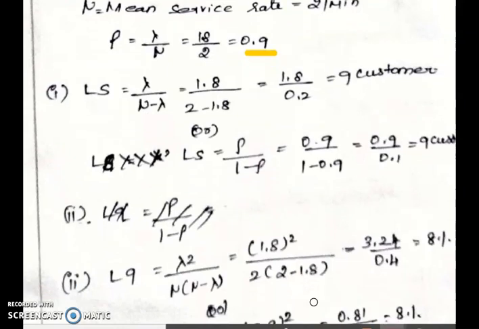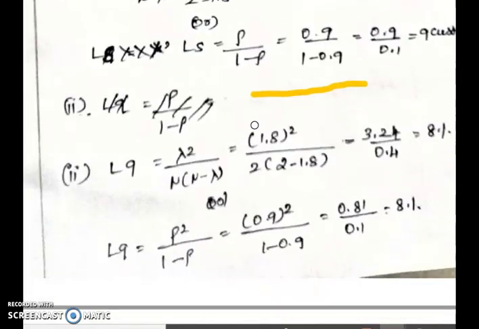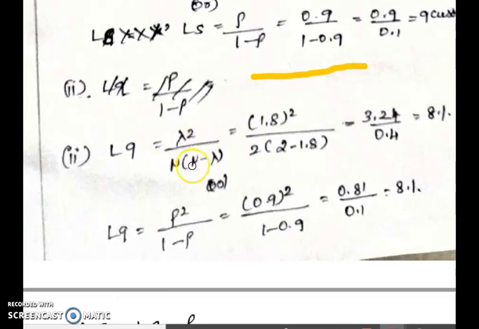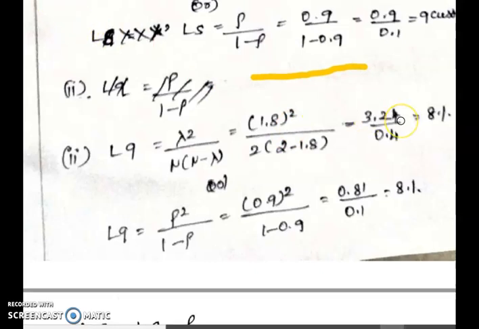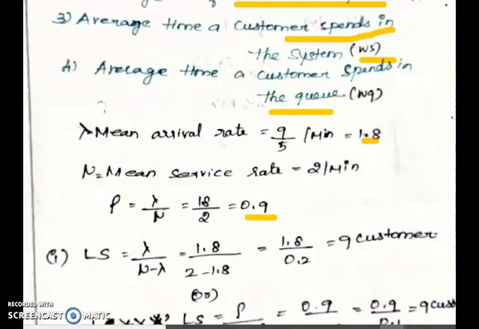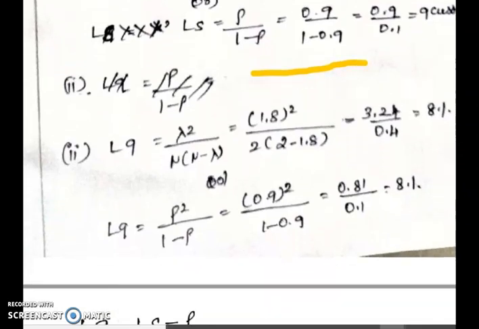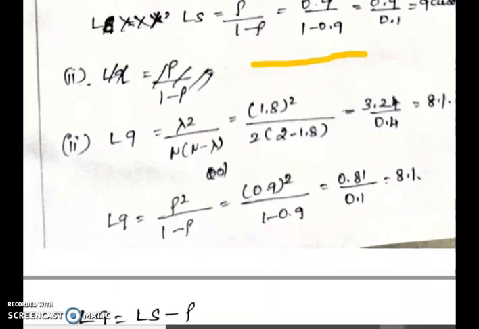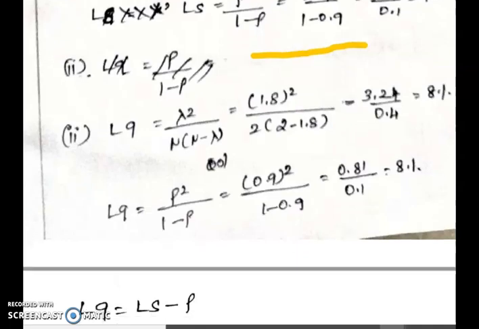Or we can use the formula P divided by 1 minus P. Second, we have to find the average number of customers in the queue. The LQ formula is lambda squared divided by mu times the bracket of mu minus lambda: 1.8 squared divided by 2 into 2 minus 1.8. This answer will be 8.1.